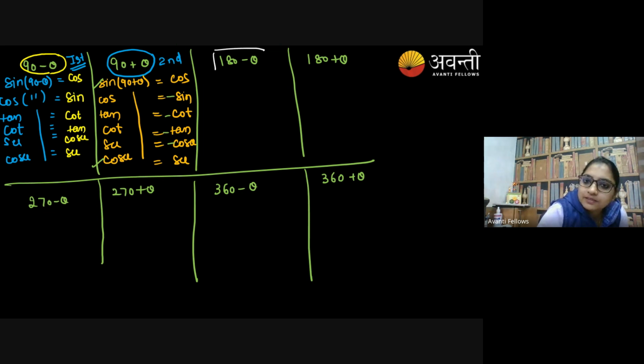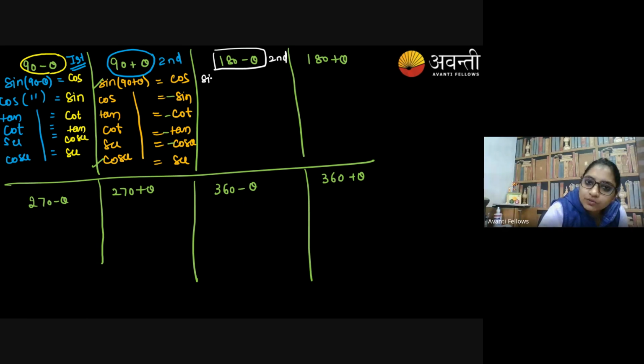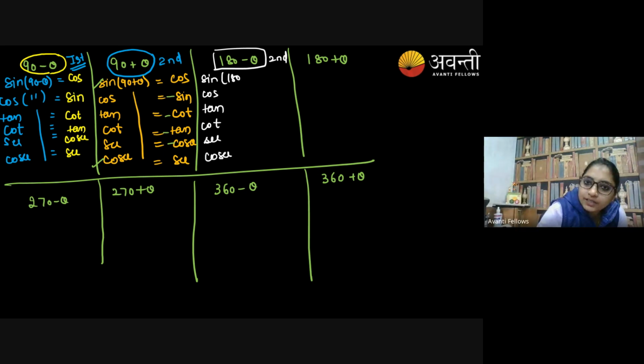See, 180 minus theta, which quadrant are you talking about? Second quadrant. And everyone knows that 180 is an even number. So will the ratio change or not? No, great. So 180 minus theta looks like this, and if the ratio is not going to change, the sign will remain: sine, cos, tan, cot, secant, cosecant.